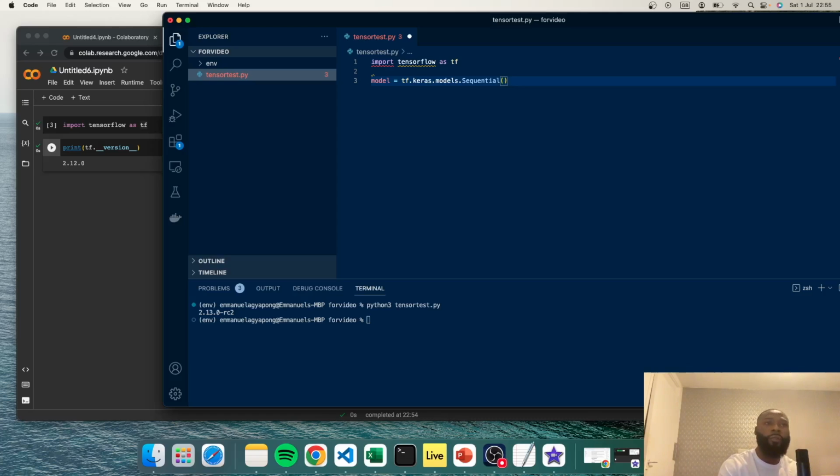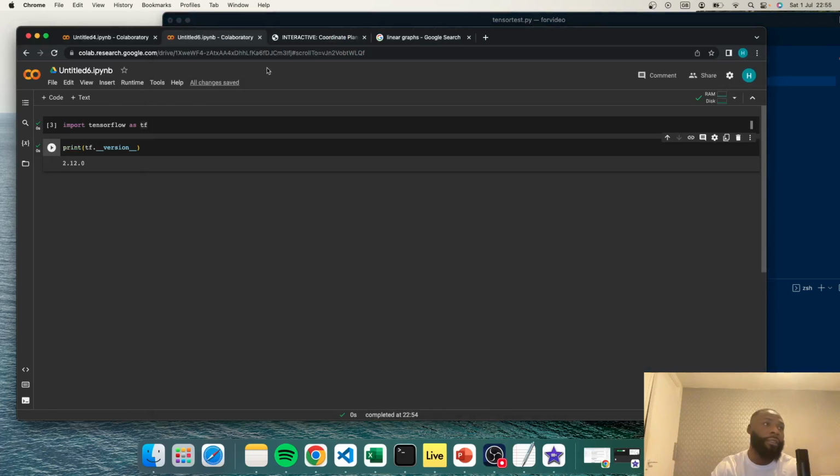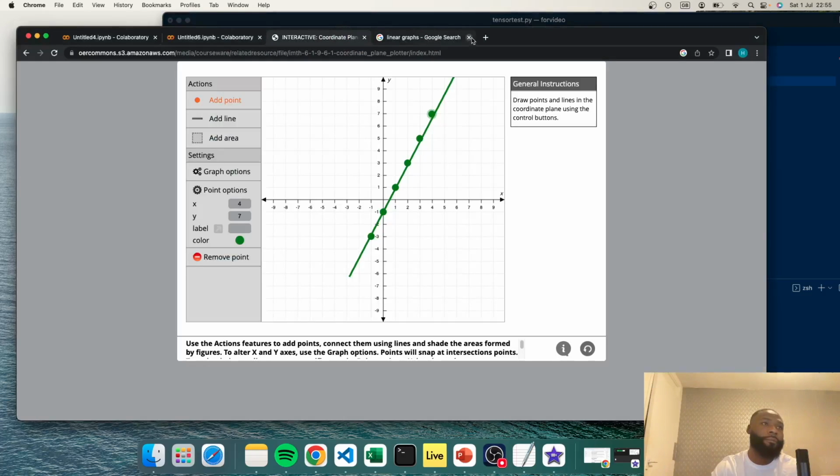The reason why we're using sequential is because for the most part, sequential is tailored for more linear tasks. The graph that I showed you earlier is a linear graph, so using the functional API would have been overkill. The functional API allows you to handle cases where the data you're using to train requires a lot of inputs.